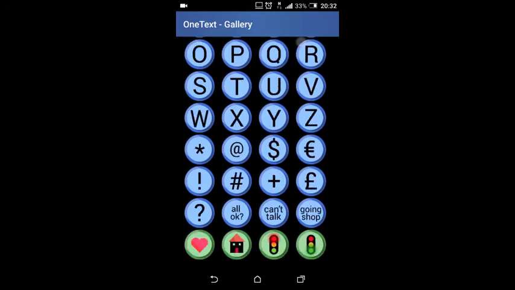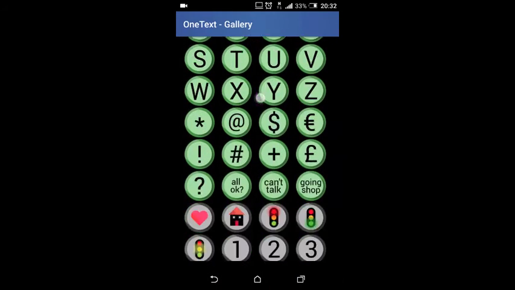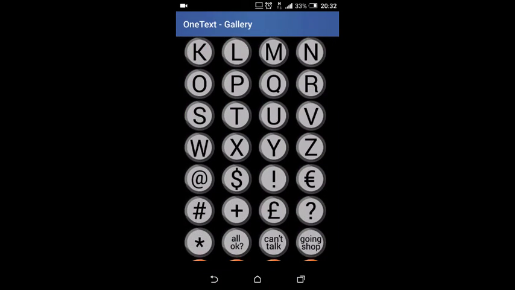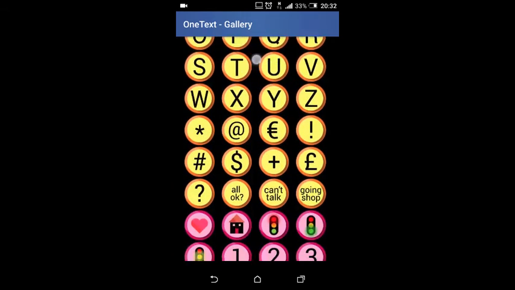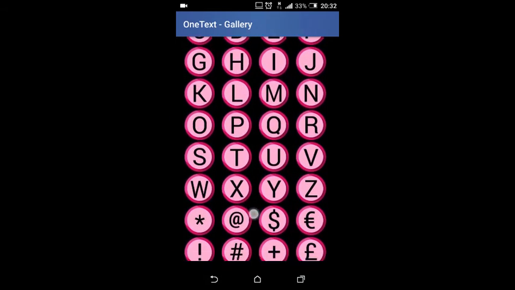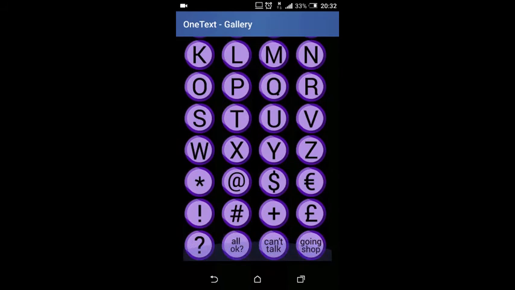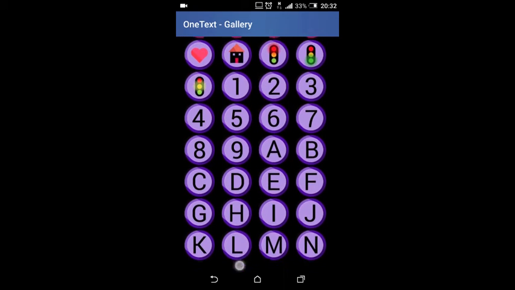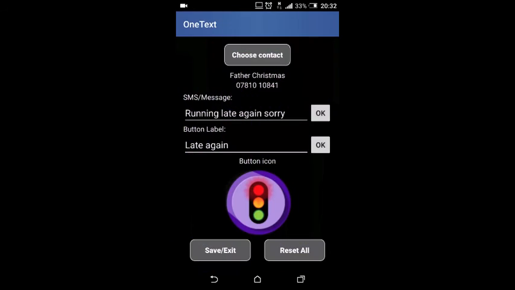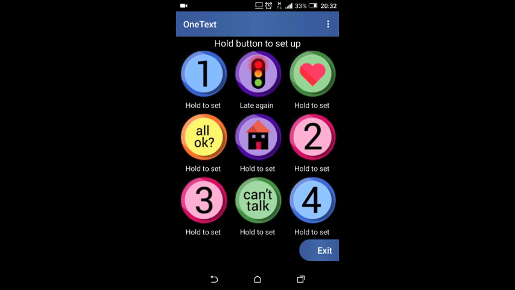Then we can select any button icon. So again, this customises it further, just to help remind you what that button does. There's over 200 to choose from there. I'm going to pick one that relates to a message, so a red traffic light. Save and exit. Then each time we tap that button, that will send a message to Father Christmas.